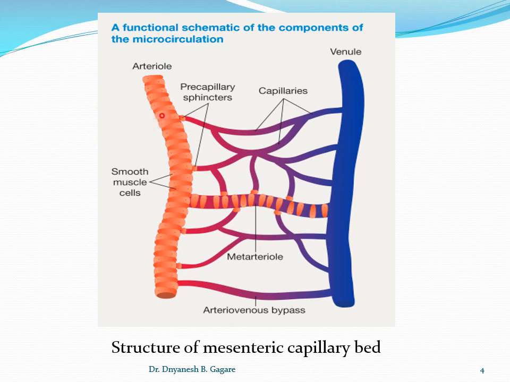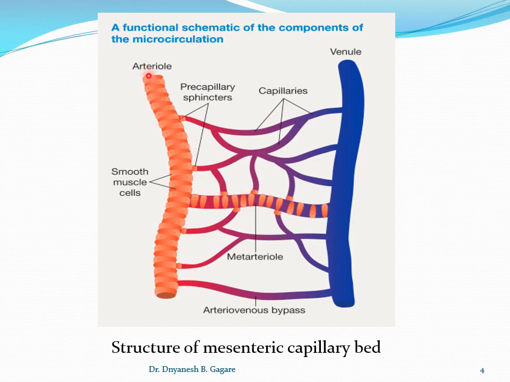Then these arterioles again divide or branch 2 to 5 times, and the terminal arterioles are called meta-arterioles.